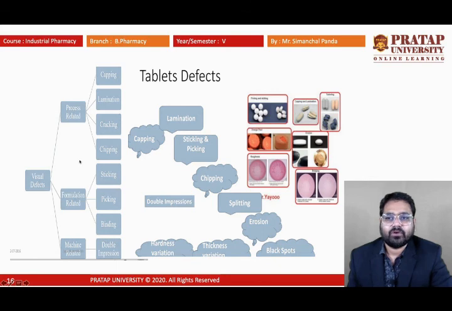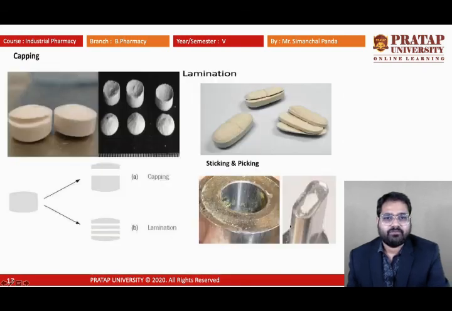We can categorize them into three different types. First, the process related defects. That may be capping, lamination, cracking, chipping. The formulation defects are sticking, picking, binding. The machine related defect is double impression. The other tablet defects are capping, lamination, sticking, picking, chipping, splitting, erosion, black spot, thickness variation, hardness variation. These are the different defects of tablets.